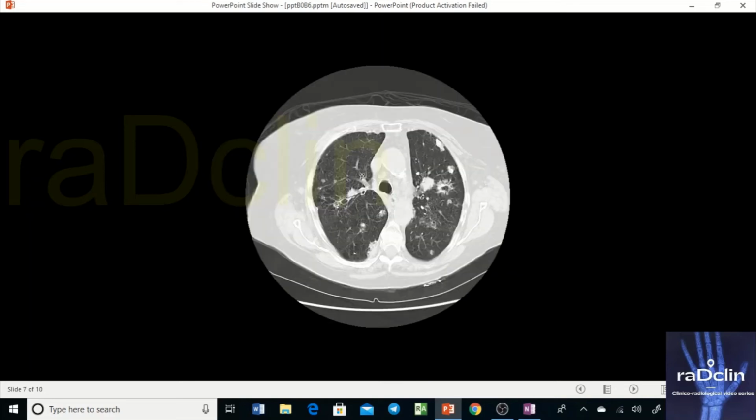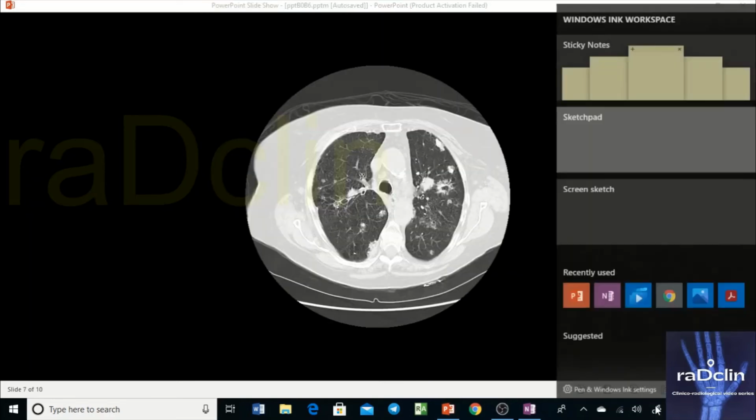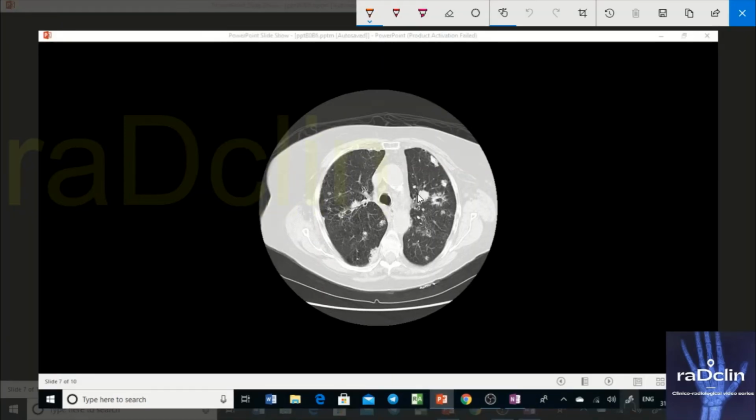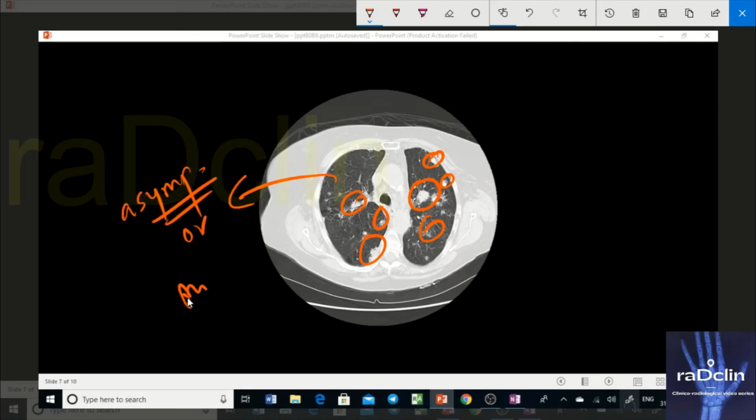This pattern, if you see, is there in your localized nodular form of amyloidosis, in which you have multiple large nodules that are scattered there. This particular type of pattern is rarely associated with symptoms. Either an asymptomatic patient is there or the patient is having mild symptoms. But if we see our imaging finding in the question, they are not like this.